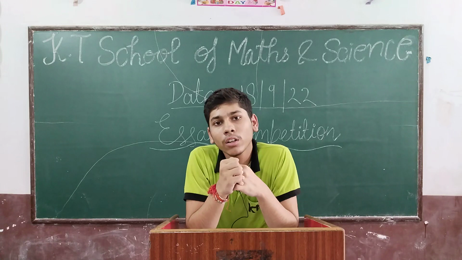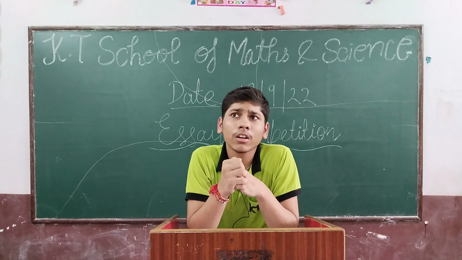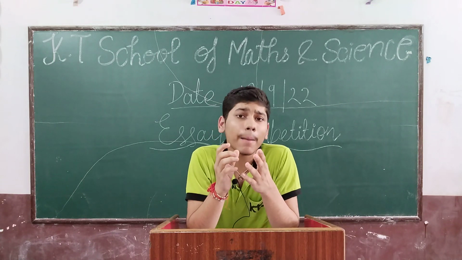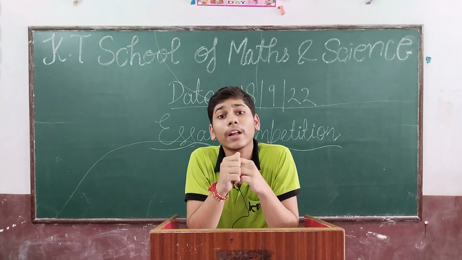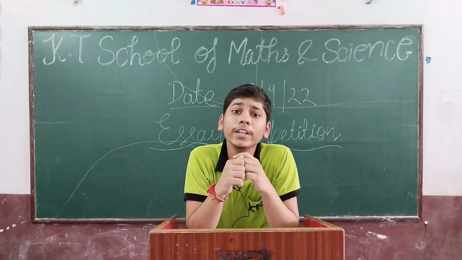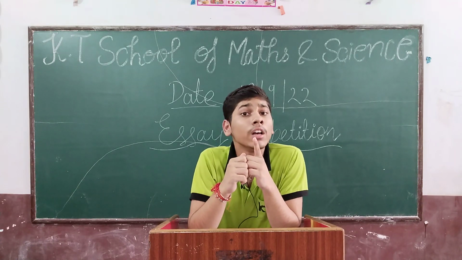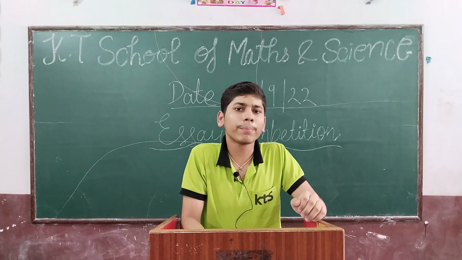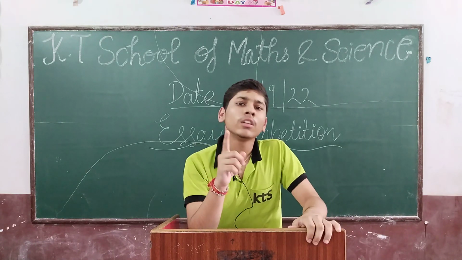Fourth, non-metals are non-lustrous, meaning they do not have a shining appearance on their surface, except iodine. Iodine is the only non-metal which has a shining surface. Now these are all the properties of metals and non-metals.